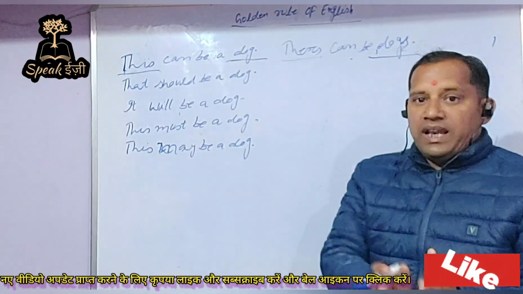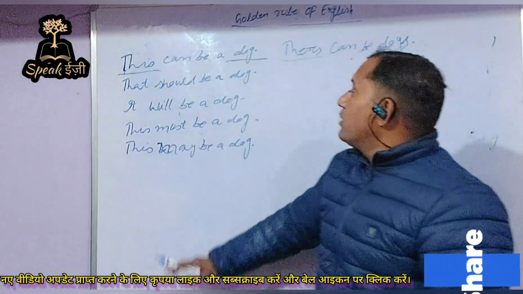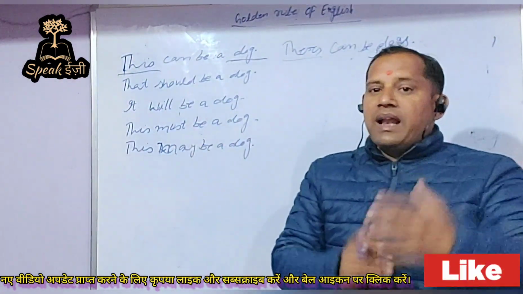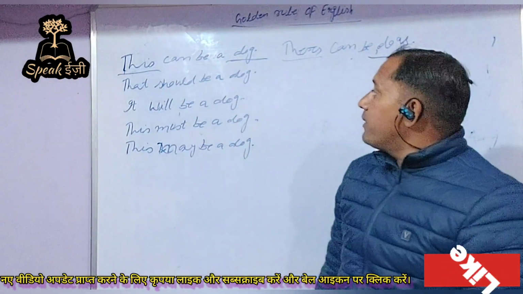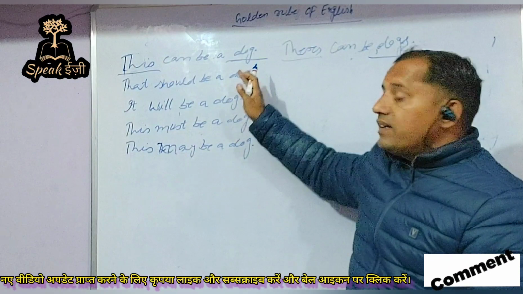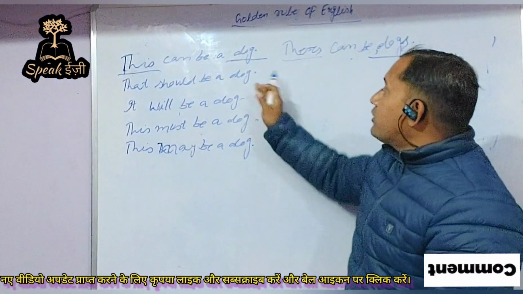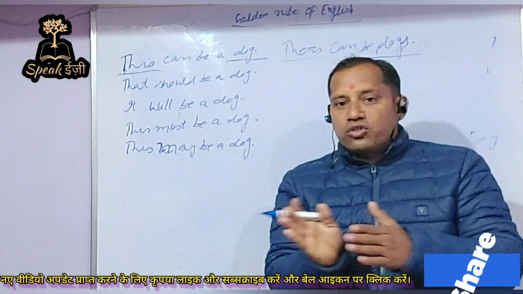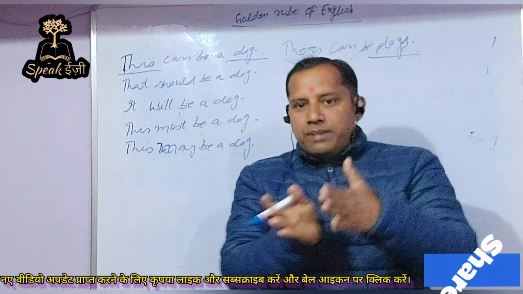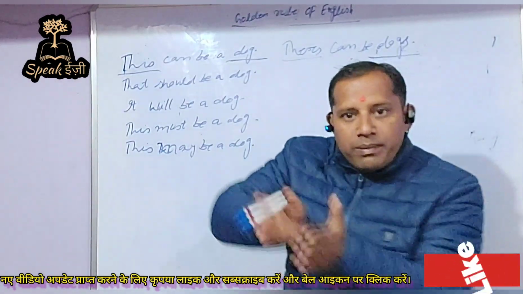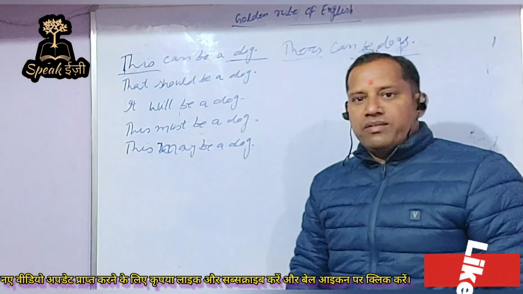What do I want to tell? I want to tell you that whenever our subject is singular, our helping verb or main verb must be singular. Apart from that, if the sentence is completed with the help of a noun complement, it must be singular or plural. Meaning to say, if a singular subject is there, the noun complement should be singular. If the plural subject is there, the noun complement should be plural. Hope that you are getting all these things in a very fine way.